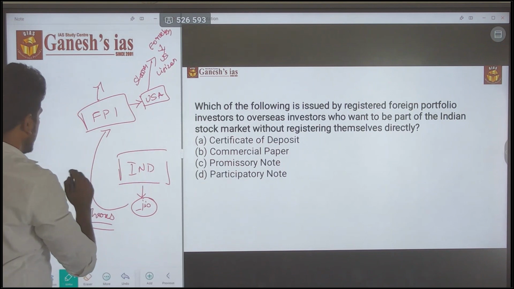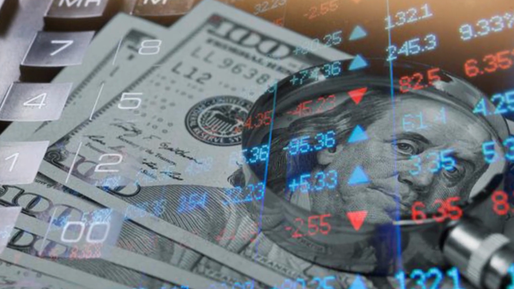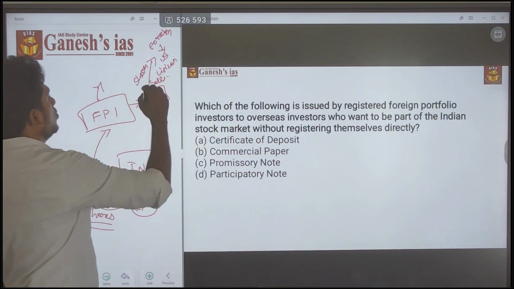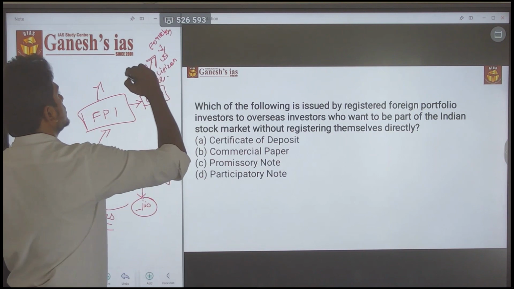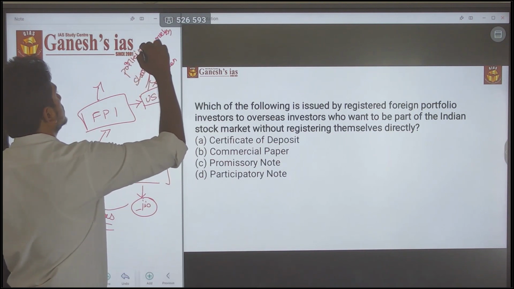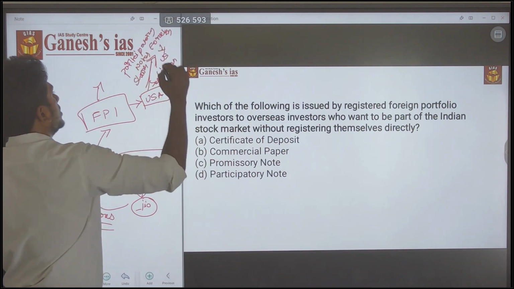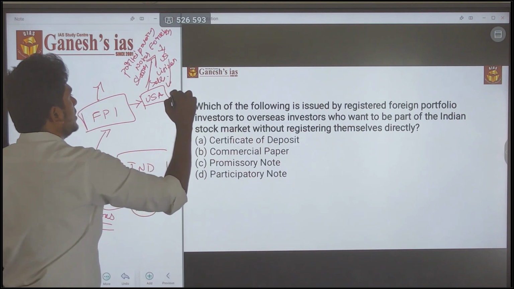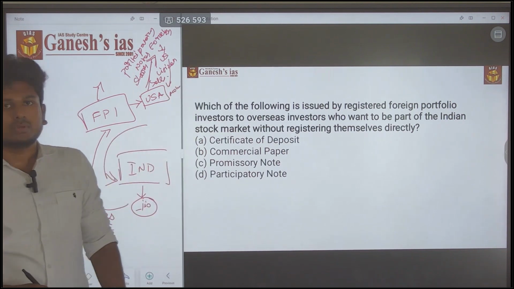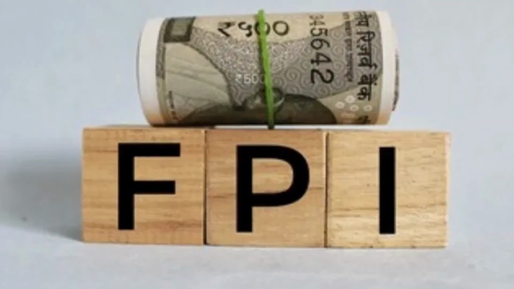They buy the shares and they sell them to this foreign individual. While they are selling, this is called participatory notes. By that they will get money and they will route it to buy the shares. So this is the method followed by the foreign portfolio investors.